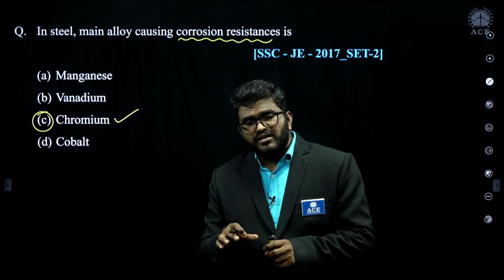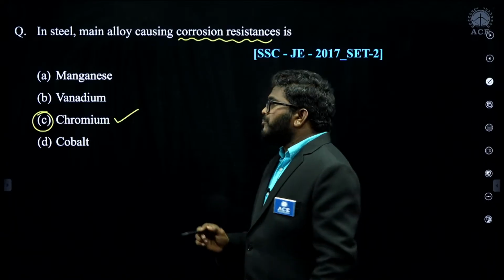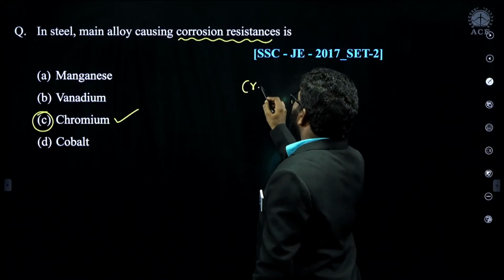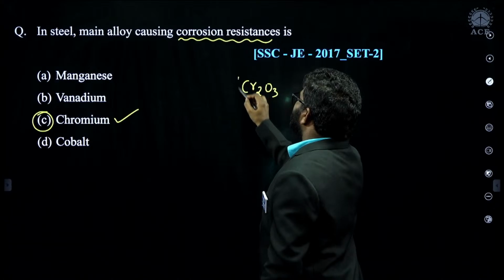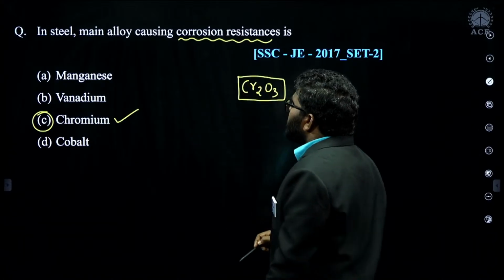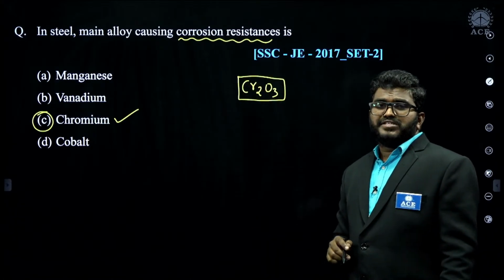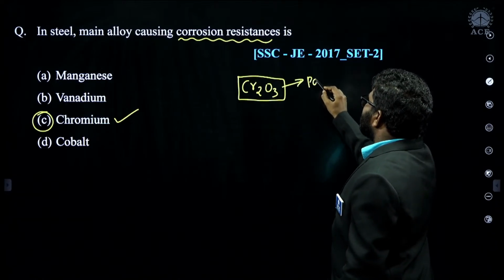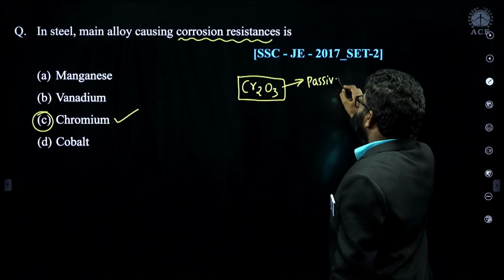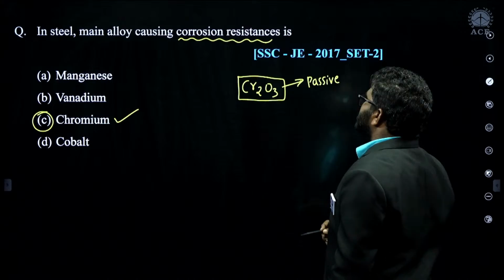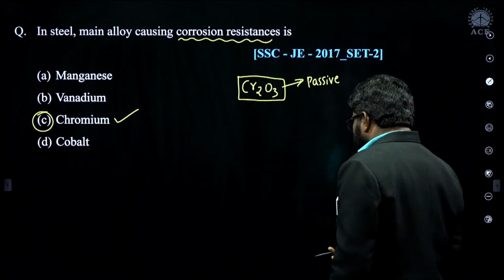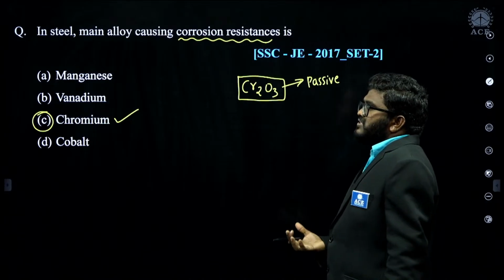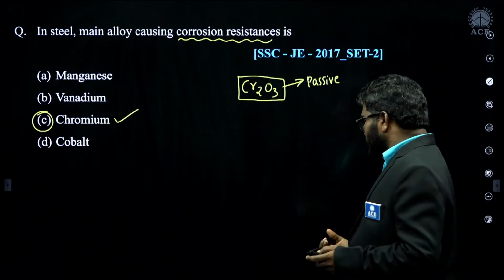Chromium in steel reacts with oxygen and forms a chromium oxide layer on the surface. This chromium oxide is a passive layer. It will resist the reaction. That's why corrosion resistance increases. So C is the correct answer for this question.